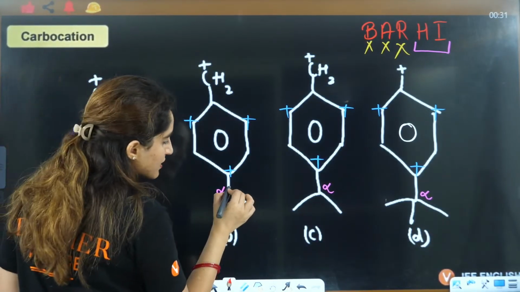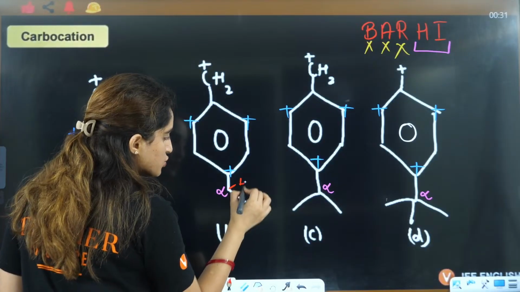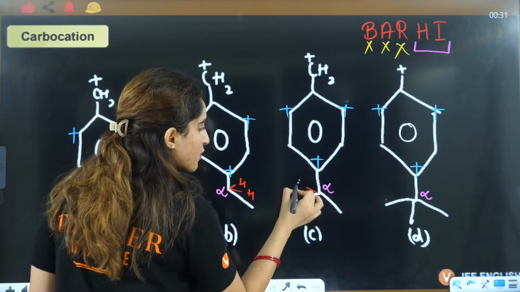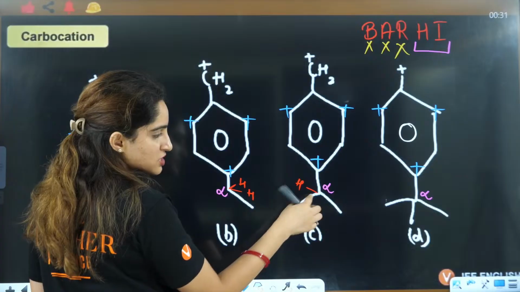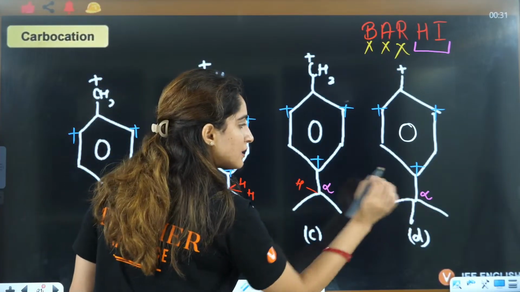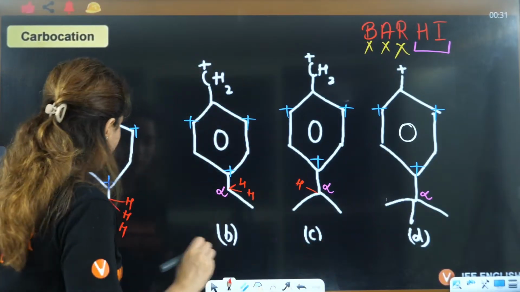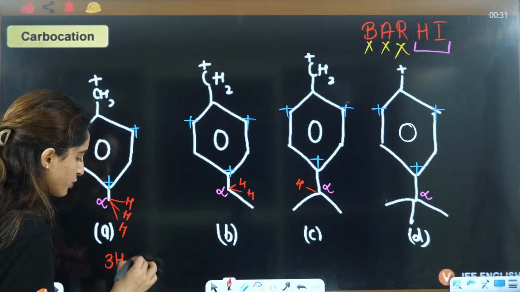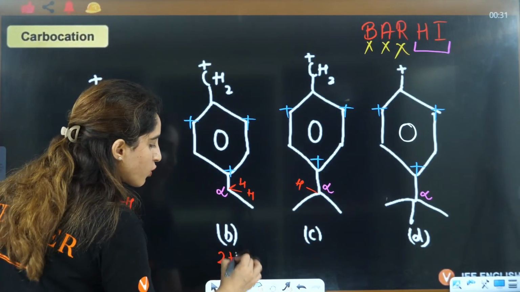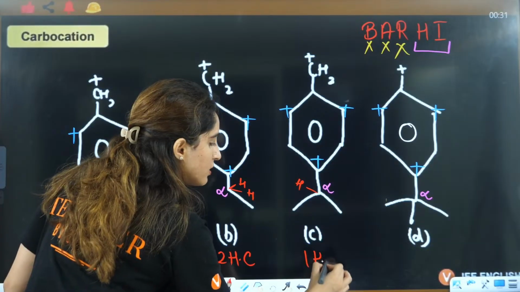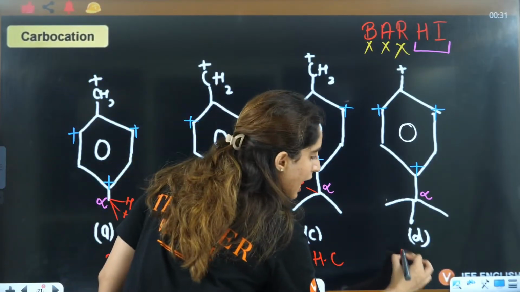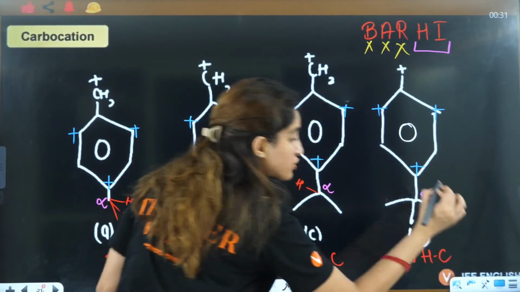This alpha carbon is CH2, so it has 2 hydrogens. This has 1 hydrogen because it is CH, then CH3, CH3. This has no hydrogen. So we can say this has 3 hyperconjugating structures, this has 2, this has 1, and this has no hyperconjugating structure.